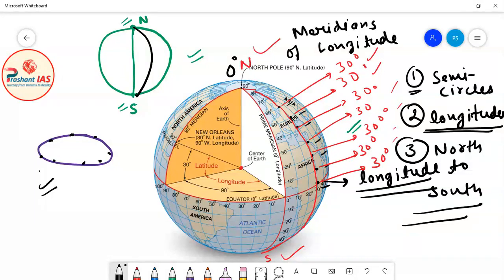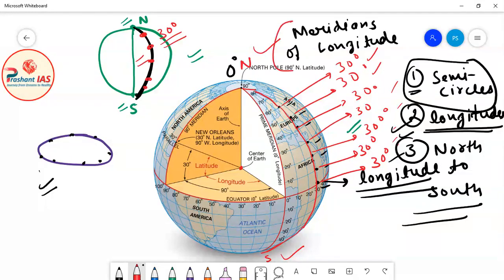So the semicircle connecting all the longitudes of same measurement and running from north pole to south pole, let's say 30 degree, is known as meridian of longitude, and this is the reason why 0 degree is known as prime meridian.